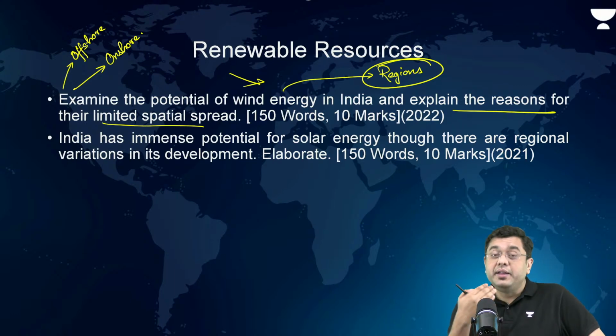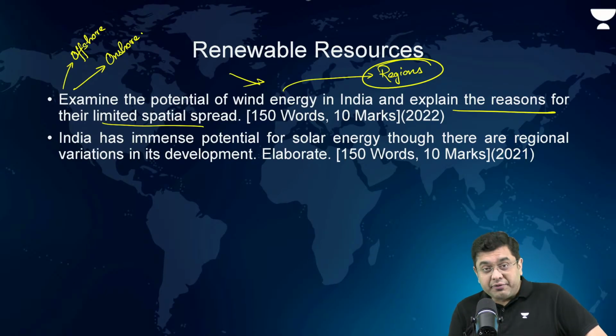The wind pattern is continuously changing owing to the distribution of land and water, indented coastline, etc., due to which you don't have regular wind movement, lack of infrastructure development, then human intervention in terms of land acquisition issues. All those can be the reasons why they are still not very prominent.